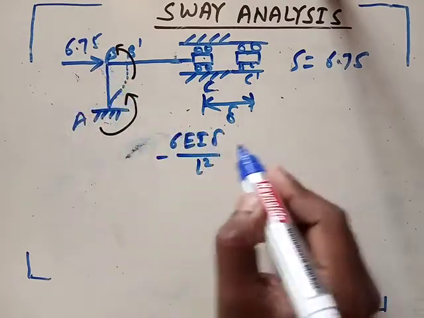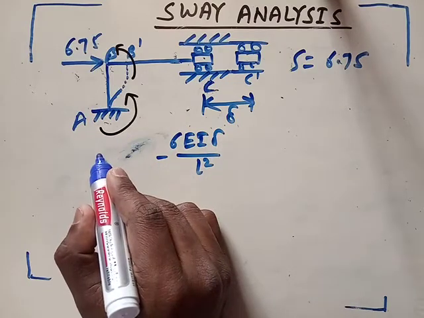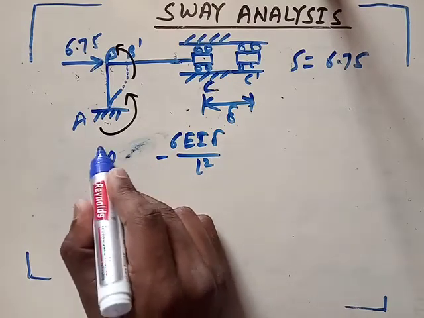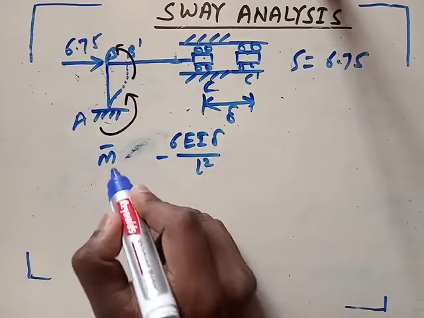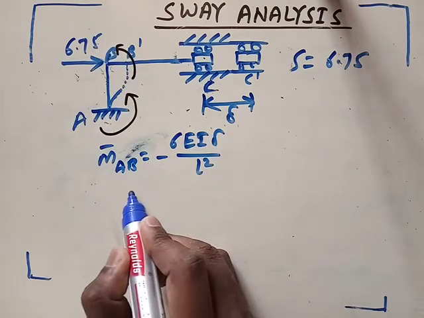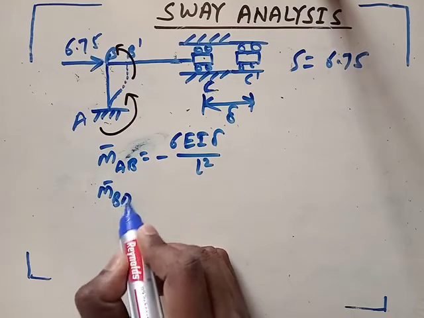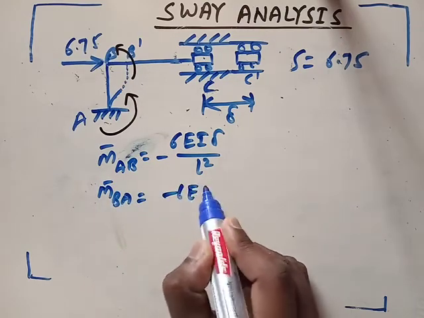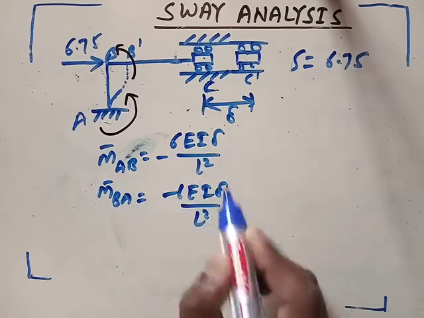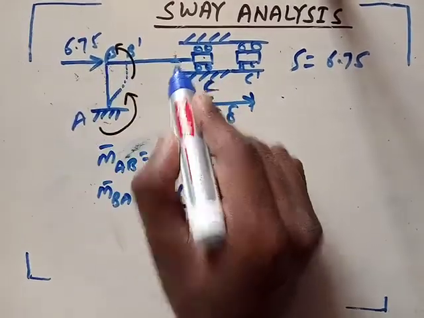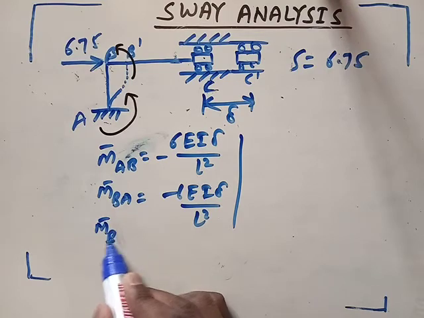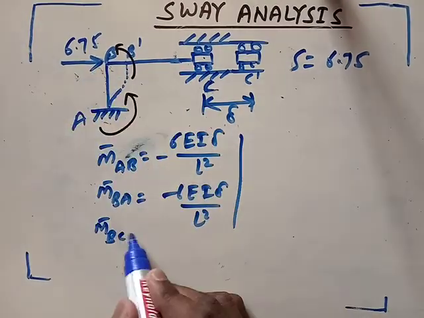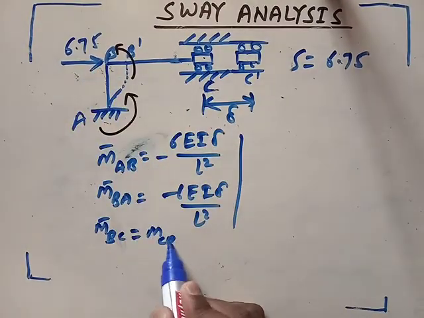And for here also, this is M bar AB, M bar BA, and what is the value of M bar BA? Again 6EI delta upon L square. But see, in BC part there is no lateral displacement, so M bar BC and M bar CB are equal to 0.